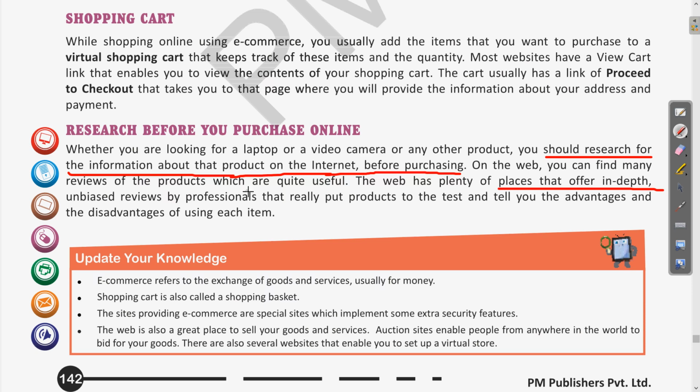So these are the different research steps we need to follow before purchasing items online. Let us see this and update your knowledge as well. First, e-commerce refers to the exchange of goods and services, usually for money.